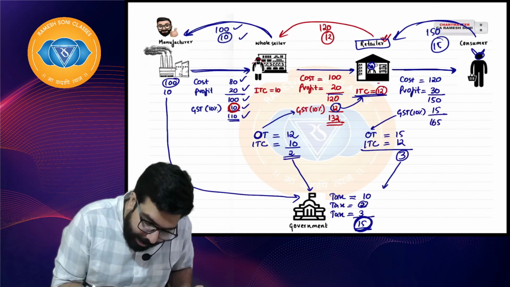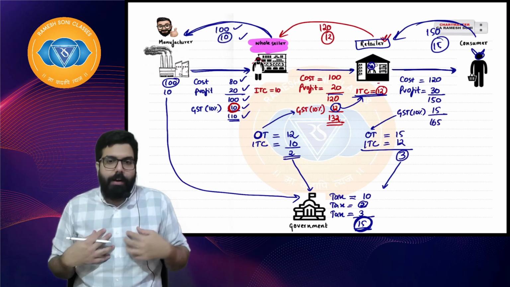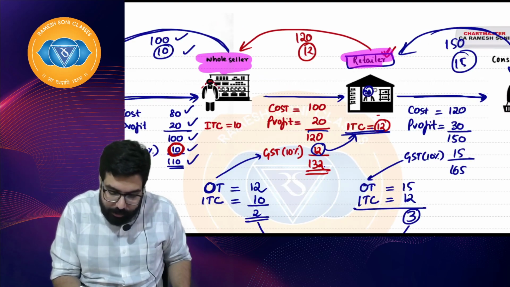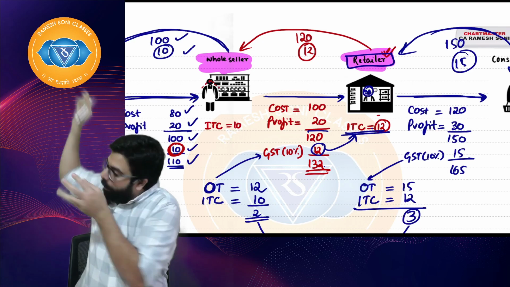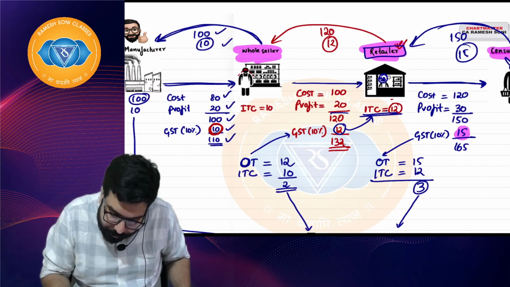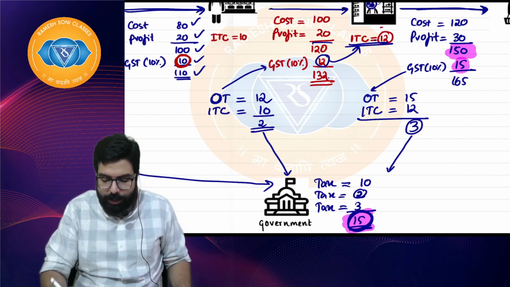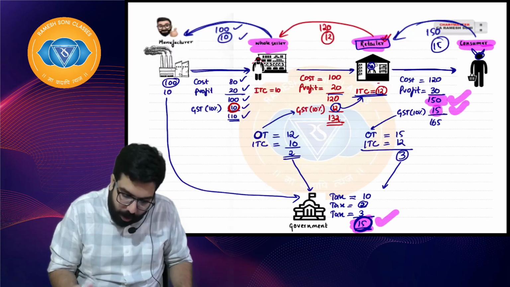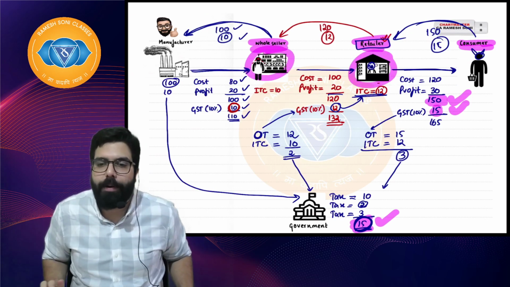Tell me one thing. Has the wholesaler paid anything? No, sir. The wholesaler has not paid anything, because whatever he collected, he deducted his amount and only the remaining he paid. The retailer, what did he do? Whatever he collected, from that he deducted whatever he had paid, and the remaining amount he paid. Sir, the consumer actually paid 15 rupees on 150 rupees, correct? And the government got 15 rupees. Can you see, whatever is the selling price to the consumer, on that 10% is collected by the government. This guy is also happy, because they have paid nothing. I hope everyone is clear.